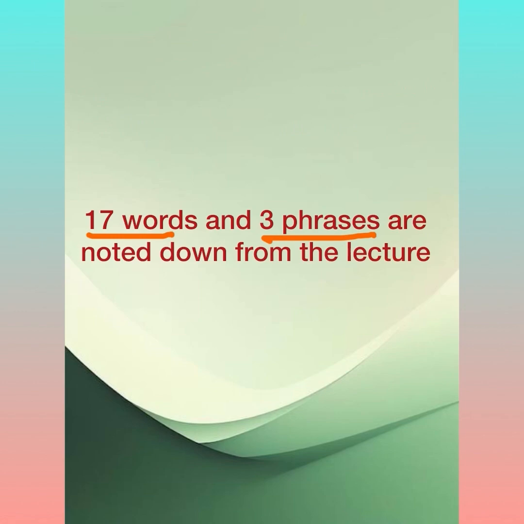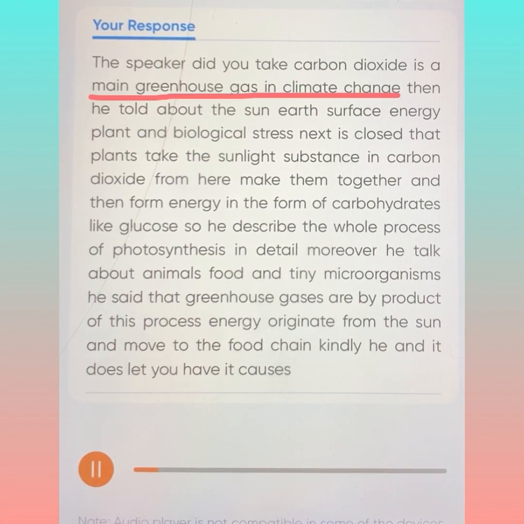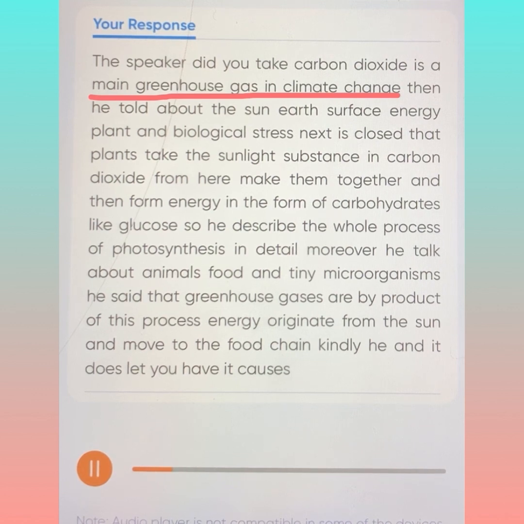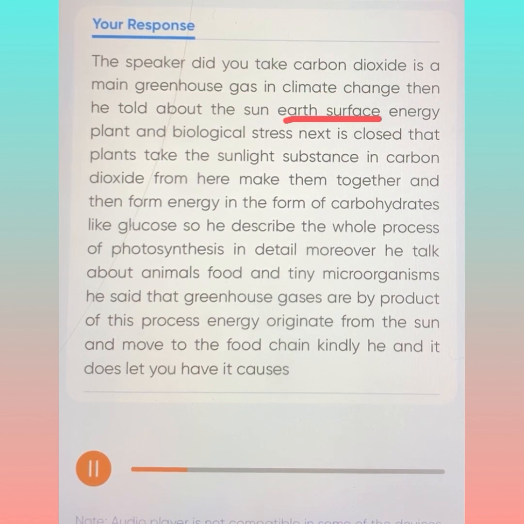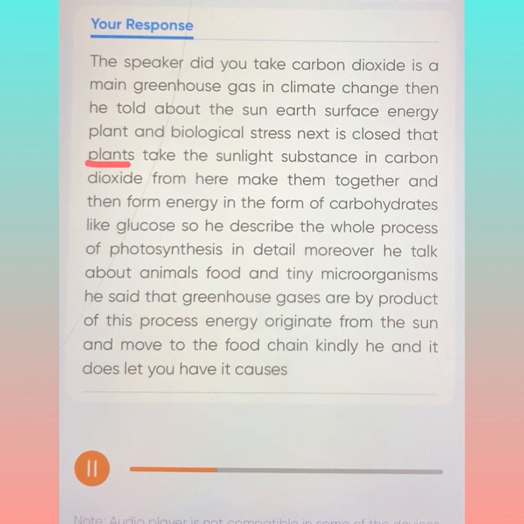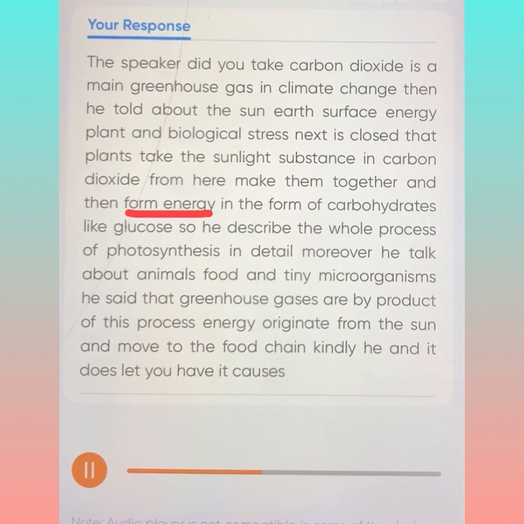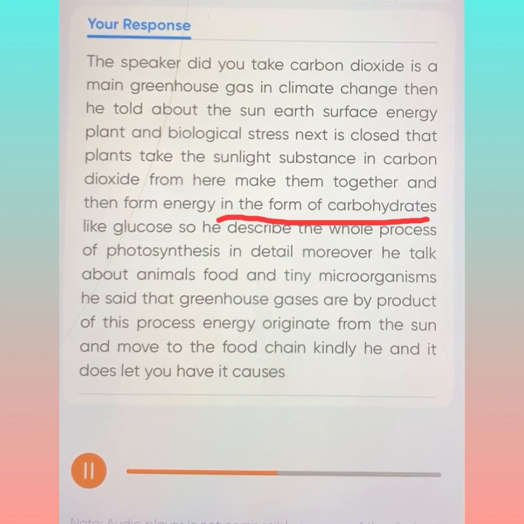The speaker revealed that carbon dioxide is the main greenhouse gas in climate change. Then he talked about the sun, Earth's surface energy, plants, and biological stress. Next, he disclosed that plants take the sunlight, suck in carbon dioxide from air, mix them together, and then form energy in the form of carbohydrates like glucose. So he described the whole process of photosynthesis in detail.